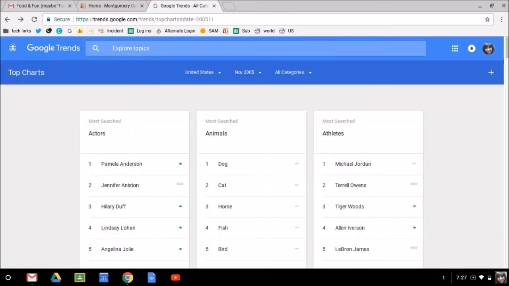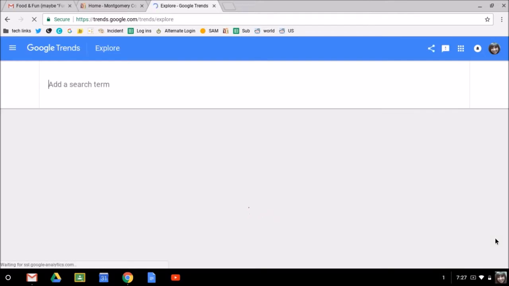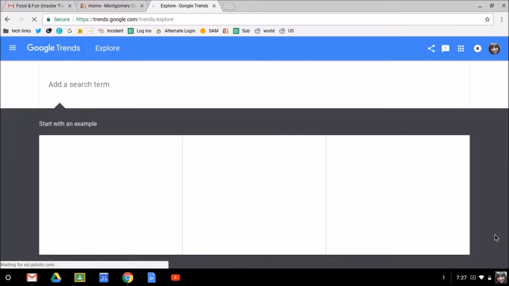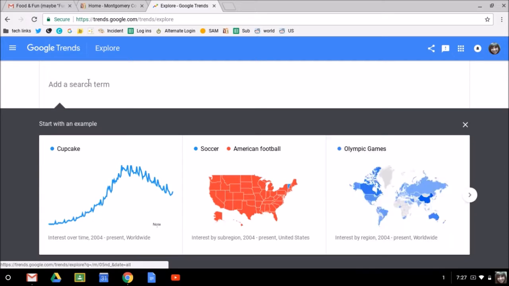So going back, I want to show you the part that I think has the most implication for educators. Going back to the main menu, let's now click on Explore. What the Explore tool does is it allows me to dig deep into some data and also to compare terms, which is really the most exciting. You can see that Google has done some examples for you, but let's just come up with our own search term.